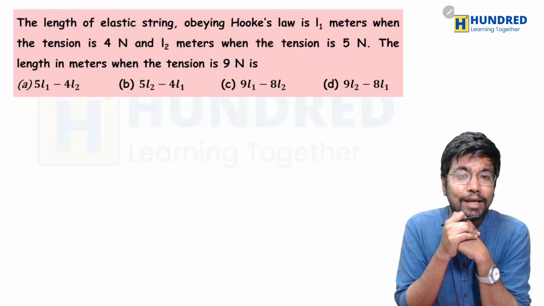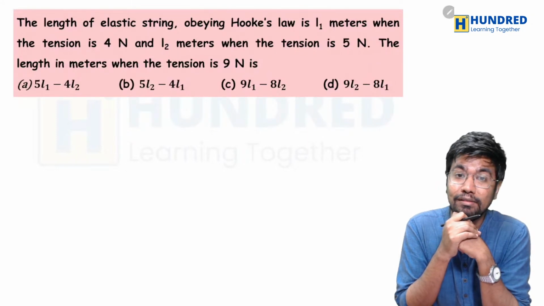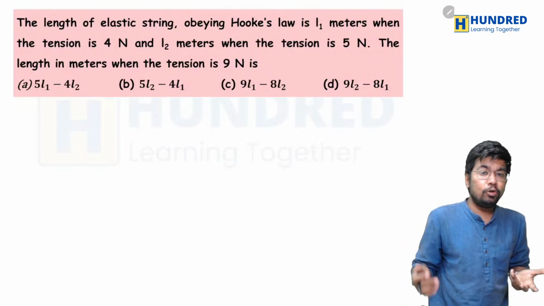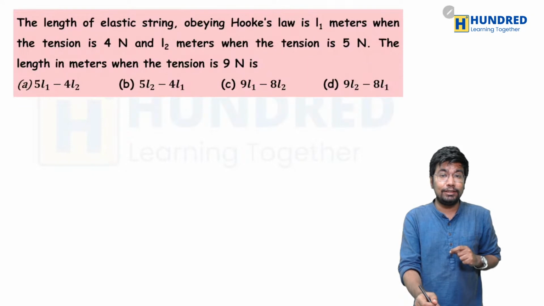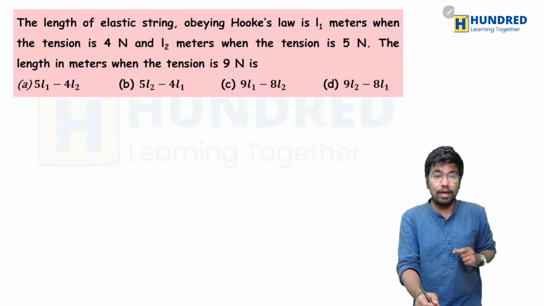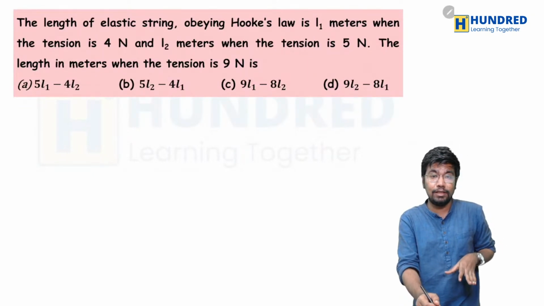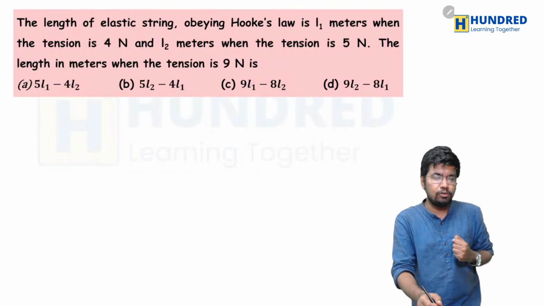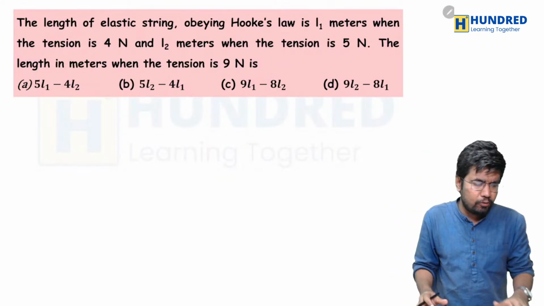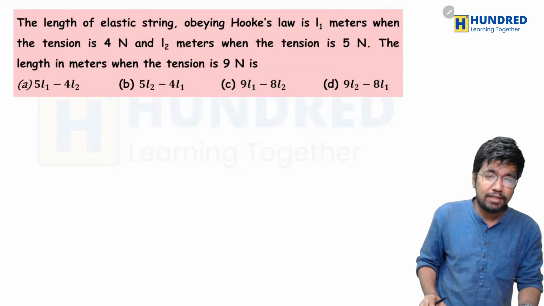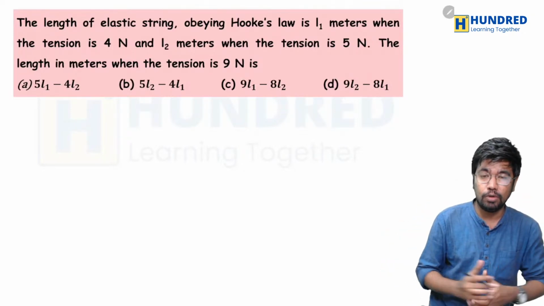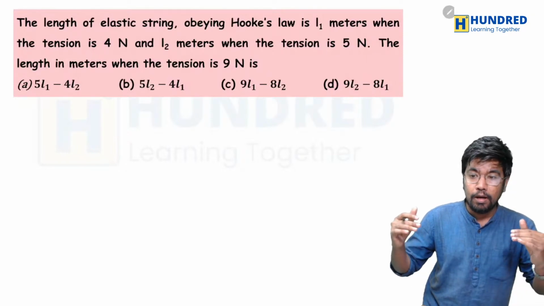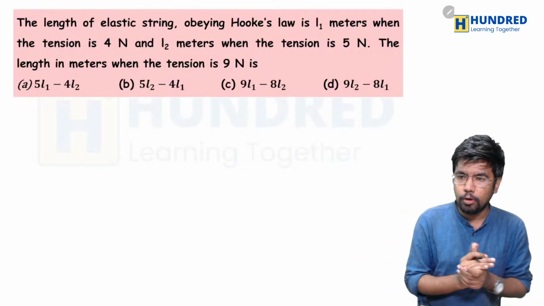The length of an elastic string obeying Hooke's law is L1 meters when the tension is 4 Newton and L2 meters when the tension is 5 Newton. The length in meters when the tension is 9 Newton is, okay, they're asking us to find the length when the tension is 9 Newtons. So this is somewhat of a big question. The derivation itself is going to be somewhat big, but actually it's a very easy question. I'll just simplify it for you. Just follow me.